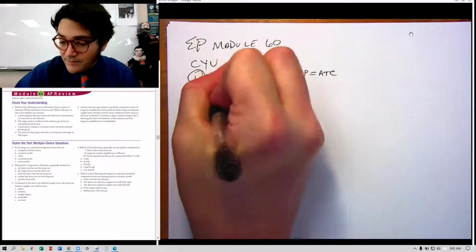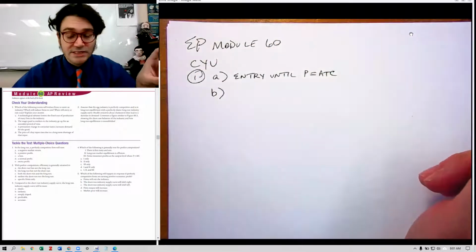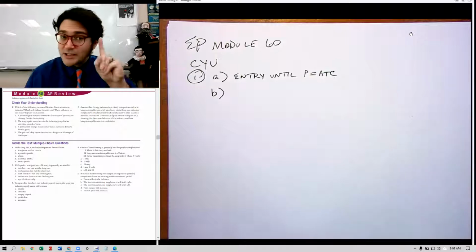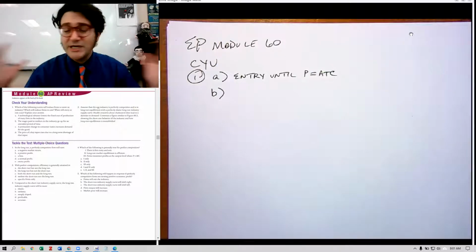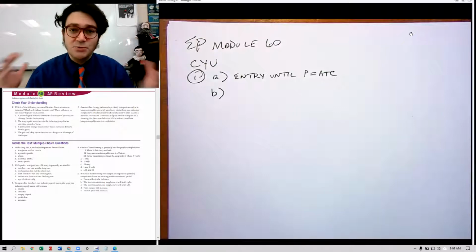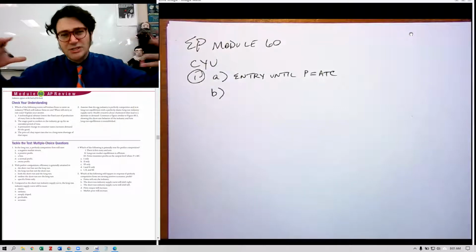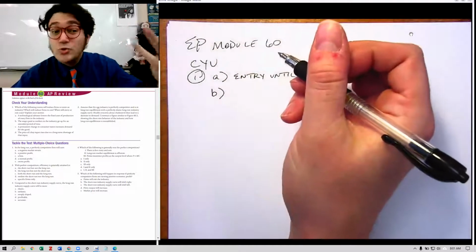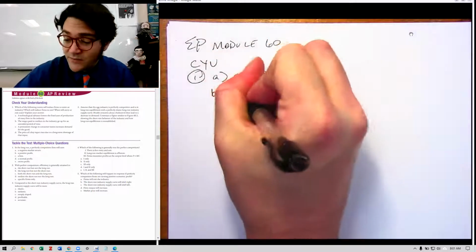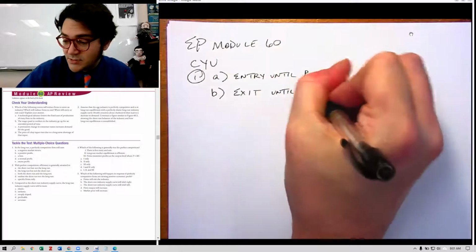So part B says the wages paid to workers go up for an extended period of time. Now, you have to remember, back to unit one, we talked about wages are costs for firms, right? They're the biggest cost for most firms, what you have to pay your workers. And so if the wages are going up, then we'd say the costs are going up. And so that means that firms are probably going to lose money. And so we'd see some firms exit until the price equals the ATC.